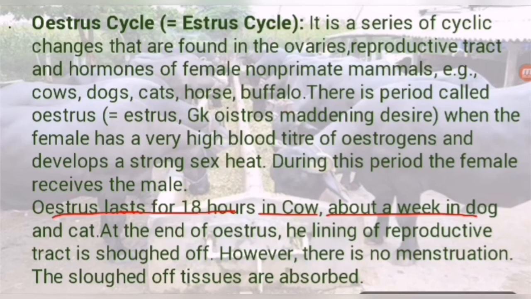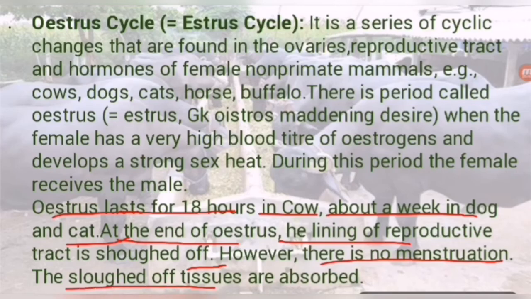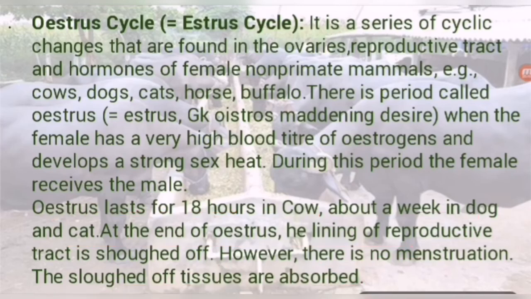The same applies to dog and cat. At the end of oestrus, the reproductive tract is sloughed off. However, there is no menstruation. The sloughed off tissues are absorbed. So there is a big difference between the menstrual cycle and the oestrus cycle. Menstruation occurs in the menstrual cycle, but no menstruation occurs in the oestrus cycle, because the uterine wall is sloughed off but does not come out of the body; it is reabsorbed by the uterine body.